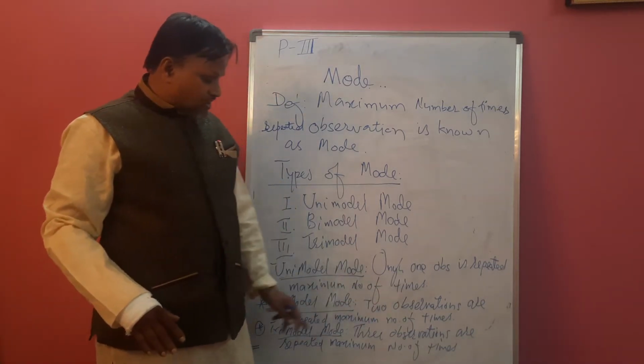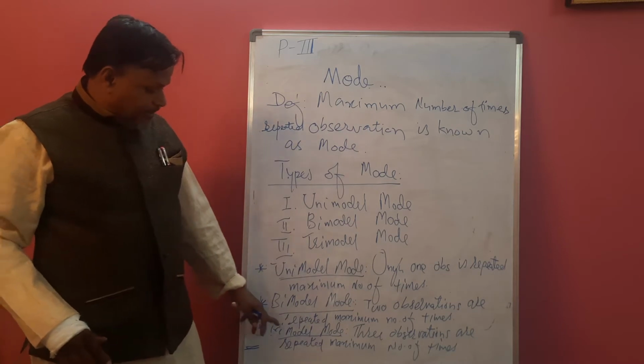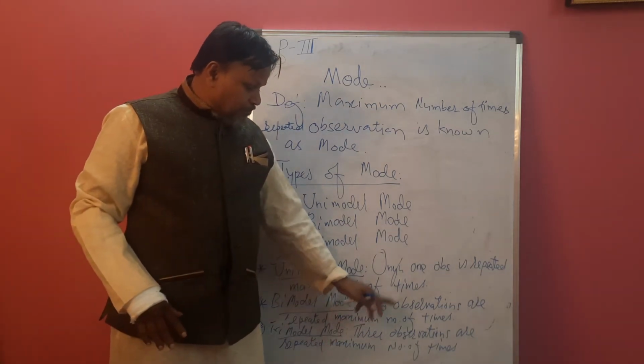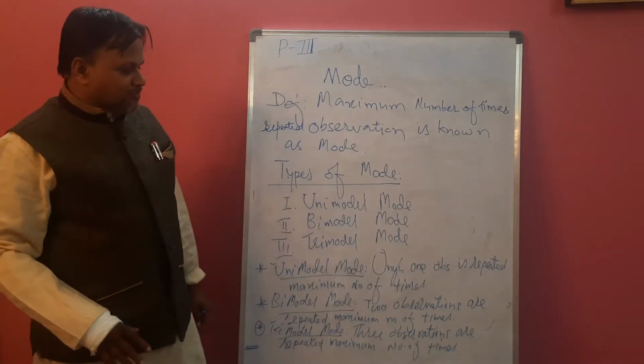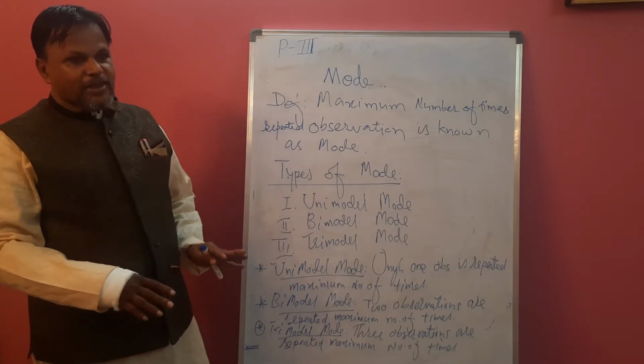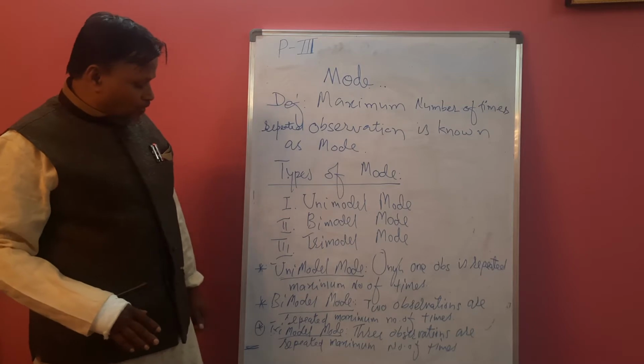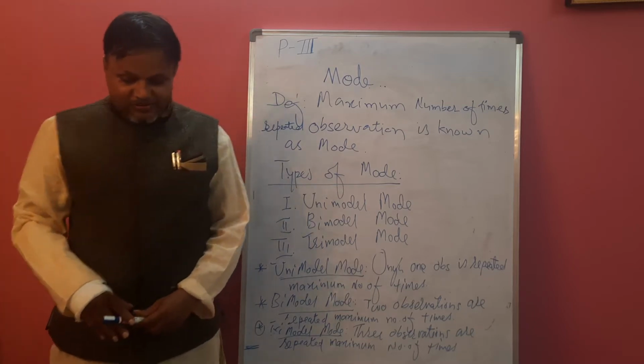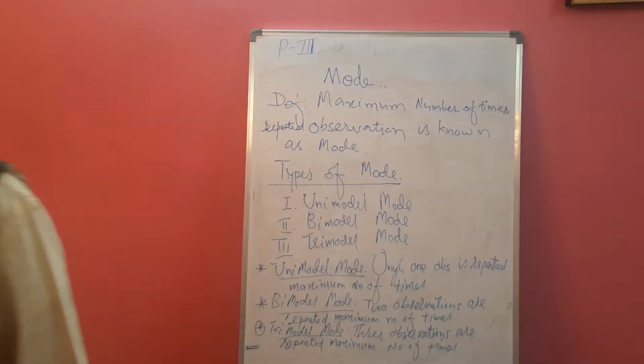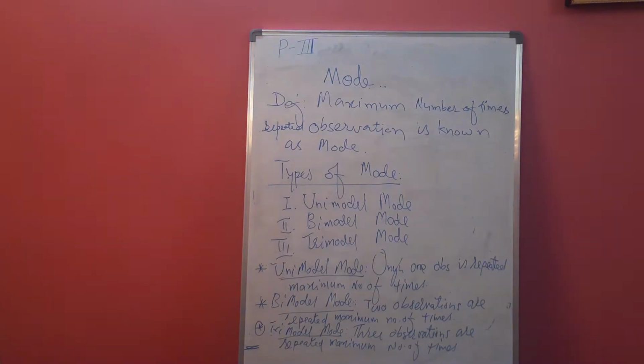Three observations are repeated maximum number of times. Three values are repeated equally but maximum times, so we call it trimodal mode. So these are the types of mode.